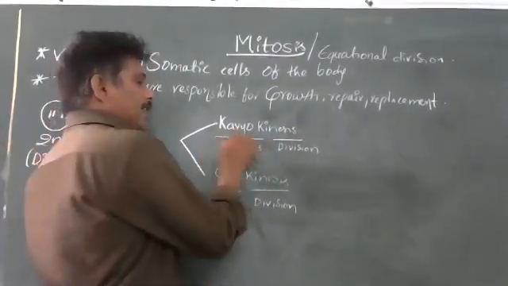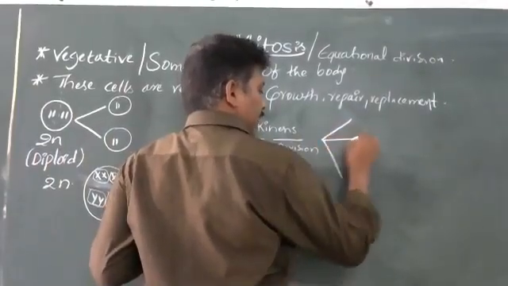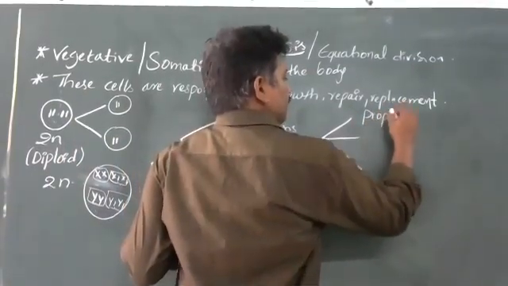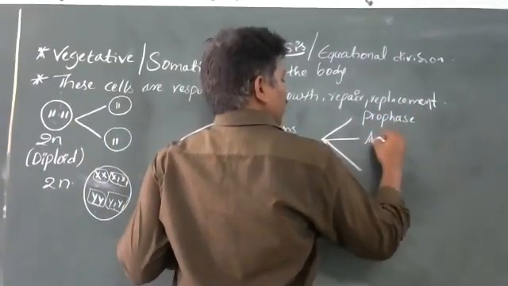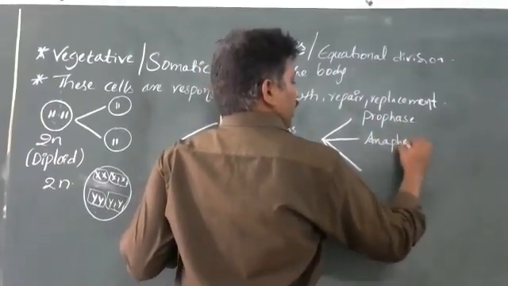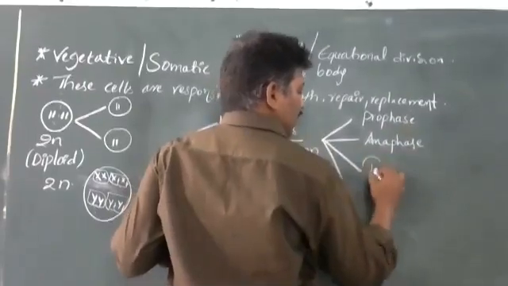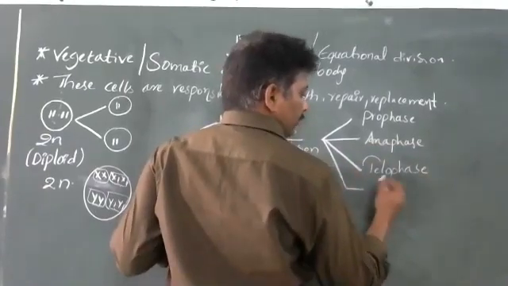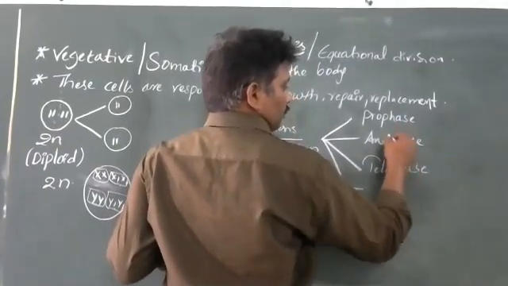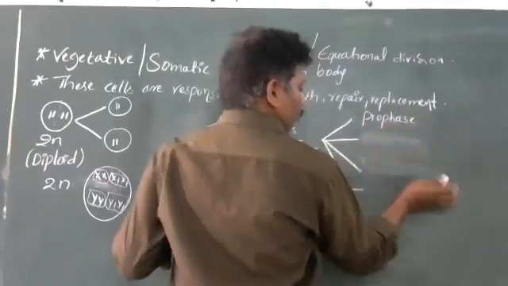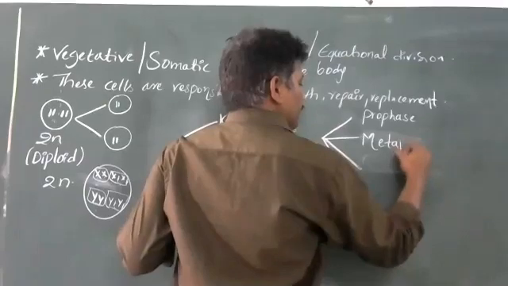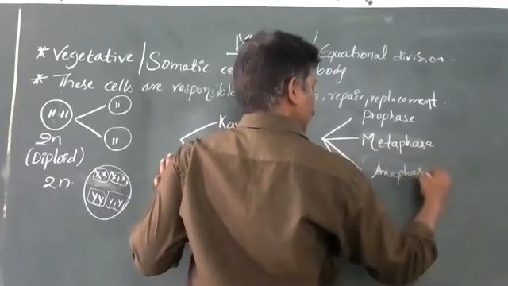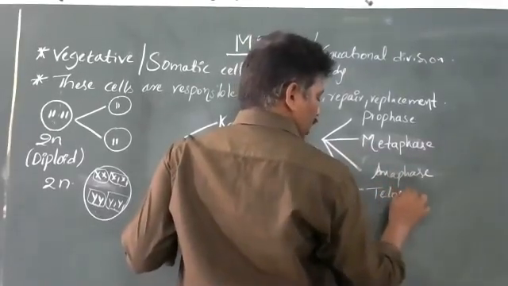Now this karyokinesis involves majorly 4 stages: prophase, metaphase, anaphase, and telophase.